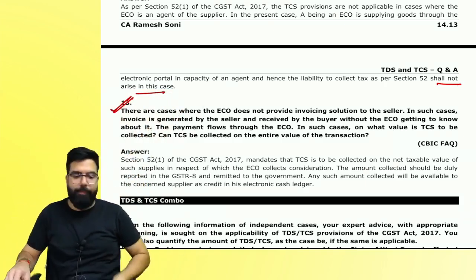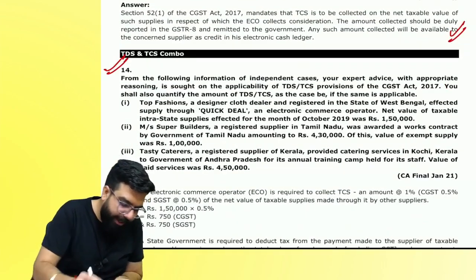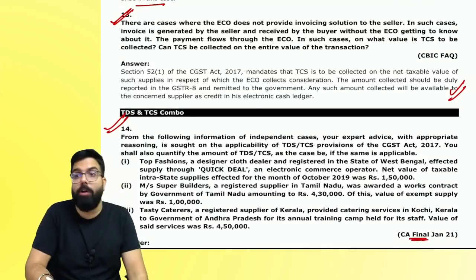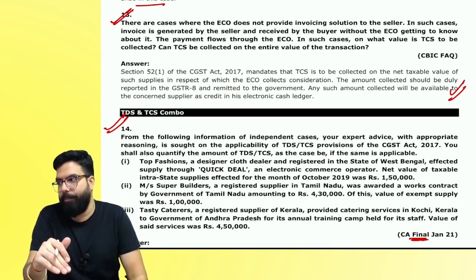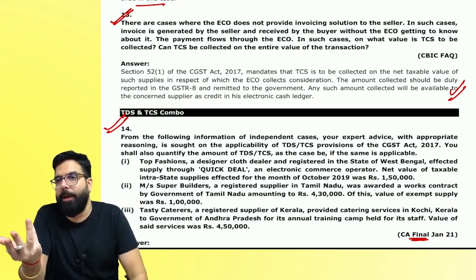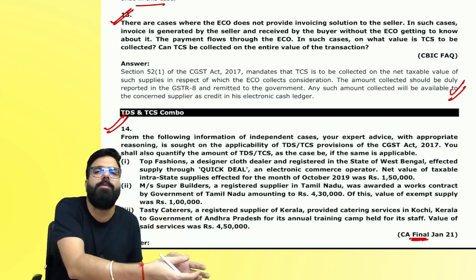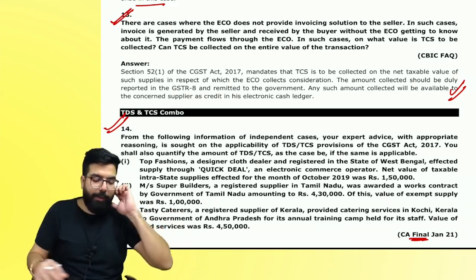Story over, everyone. Can you see question number 14? If you tell me the answer, this had come in CA Final. Also in CA Final, everyone. In Intermediate this chapter has just now come, so where is the question available for Intermediate? There are no questions, so we have borrowed some easy questions from CA Final. Not difficult.